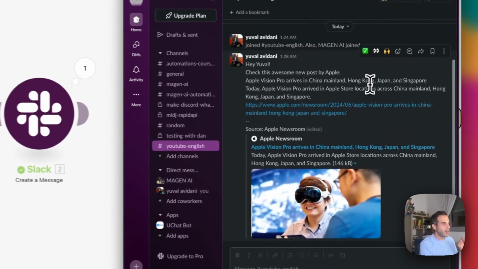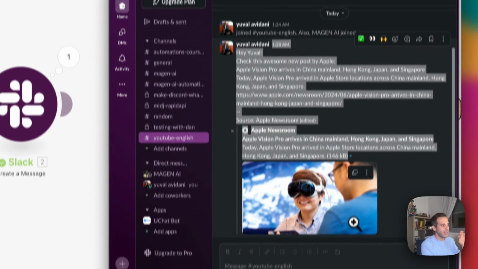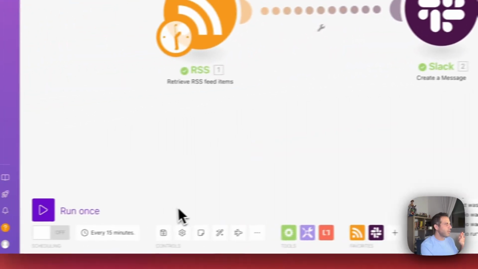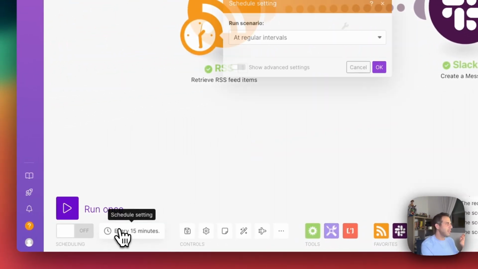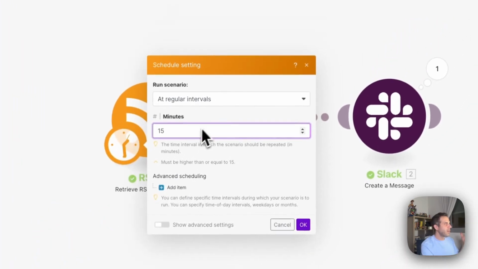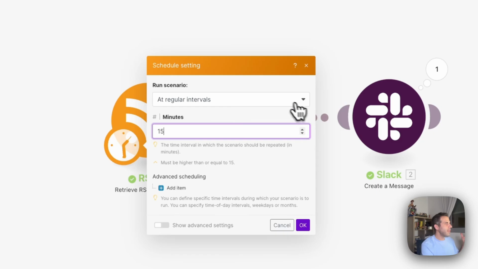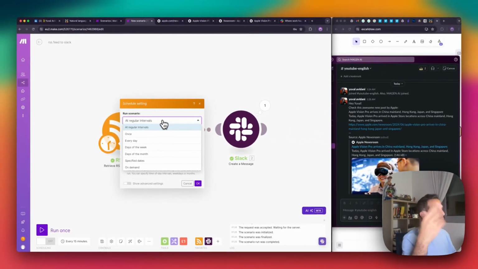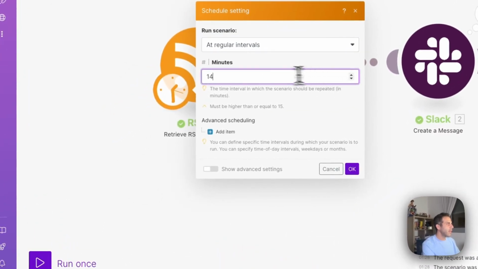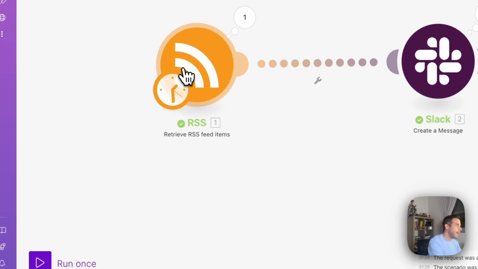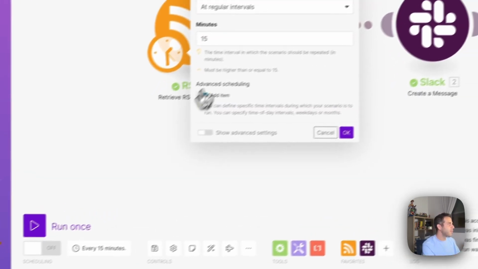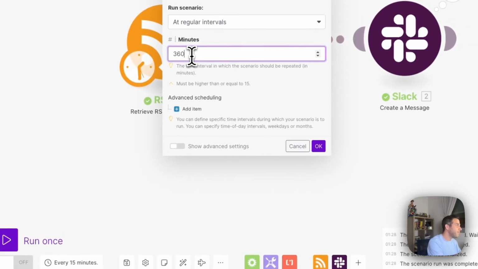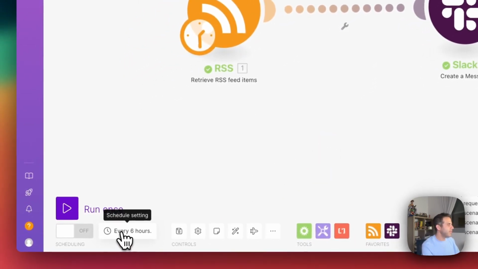Now, the cool part in here was actually we got a newsfeed, but the cool part is that we can set a timer. Let's say instead of minutes, we want to say at regular intervals, which means we want this automation to run once a day, once a week, once a month. But we also can say at regular intervals, and we can select how many minutes. Let's say if we want 6 hours, so I can just select 360 minutes, right? Which stands for 6 hours. So I can just click OK. And now I see every 6 hours.